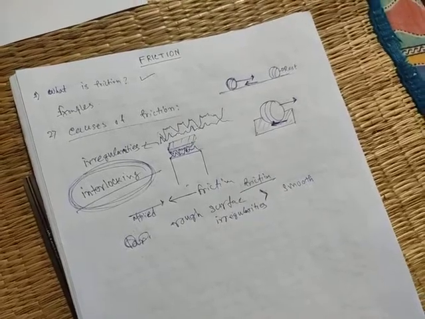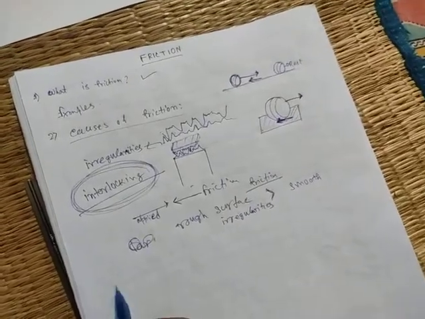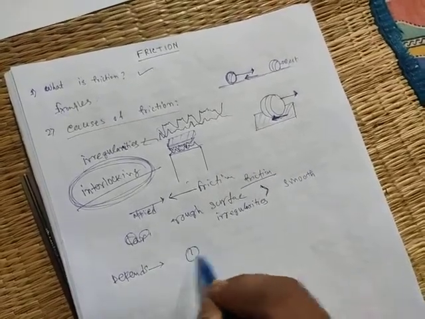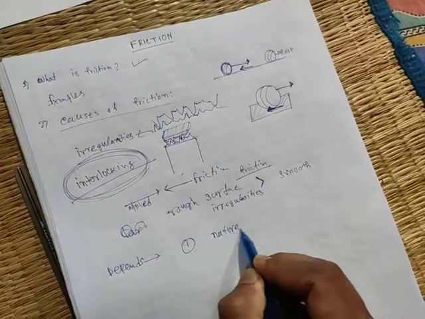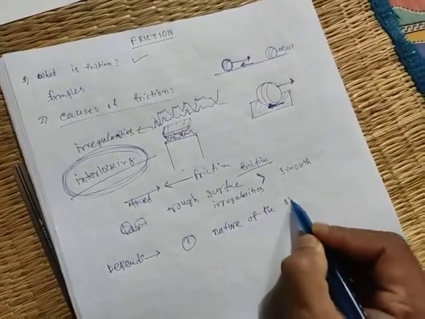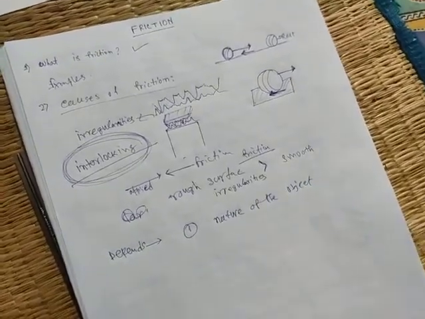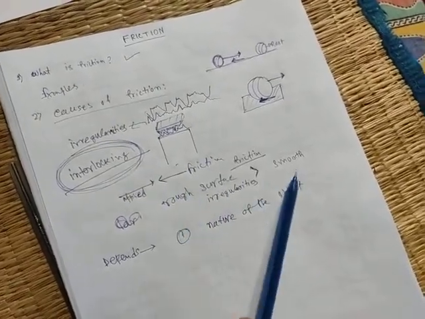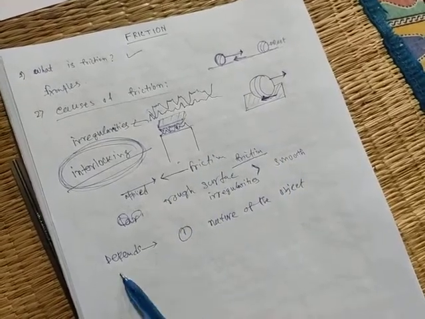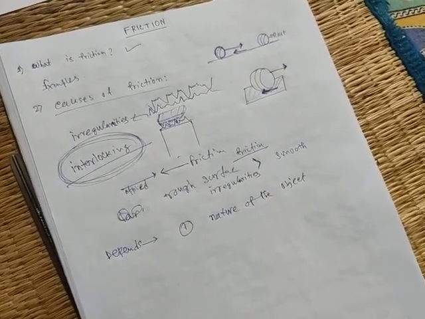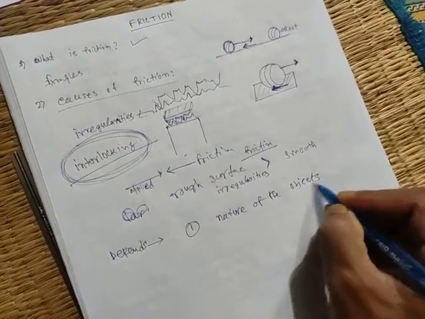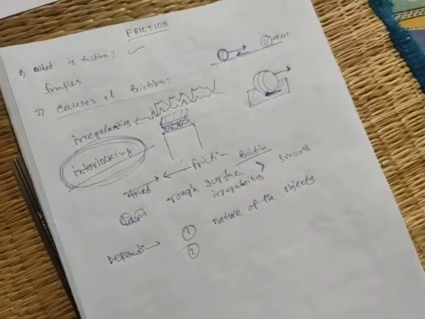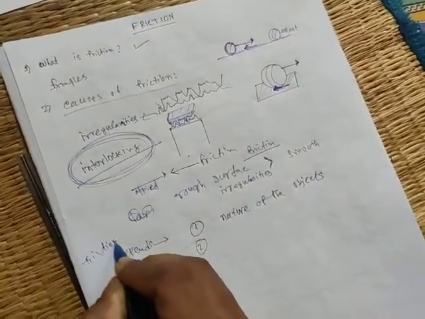So understand, that means friction depends on the nature of the object. Understand how? Because a rough surface has greater friction than the smooth surface. That means friction depends on the nature of the objects. Second, friction depends on